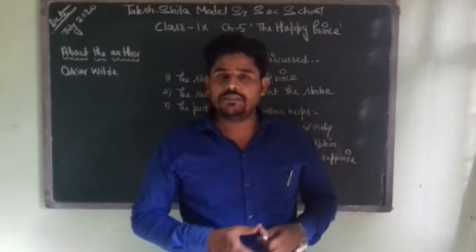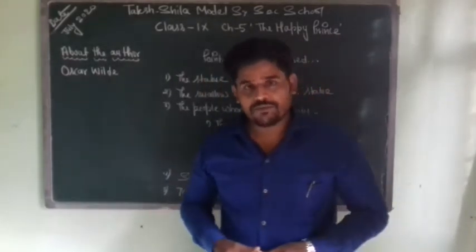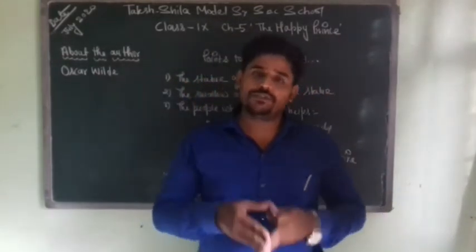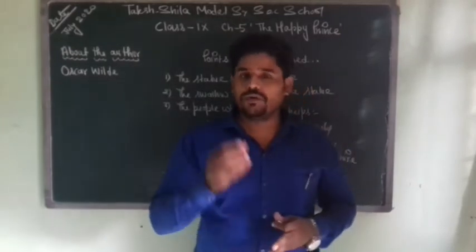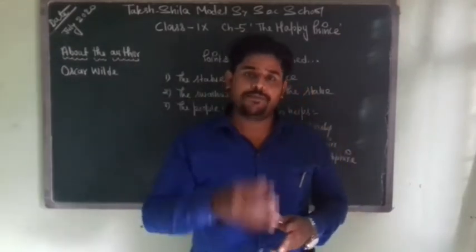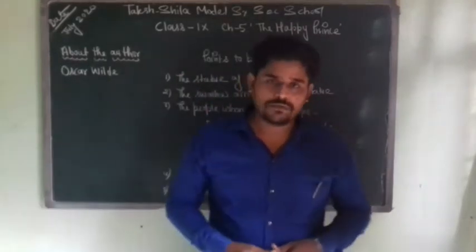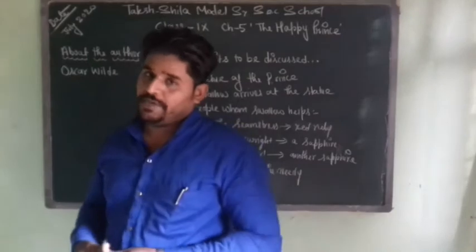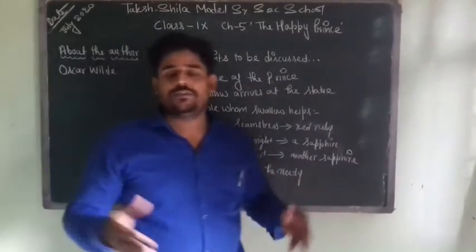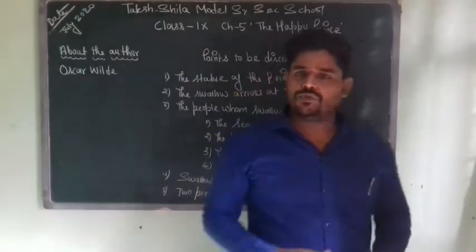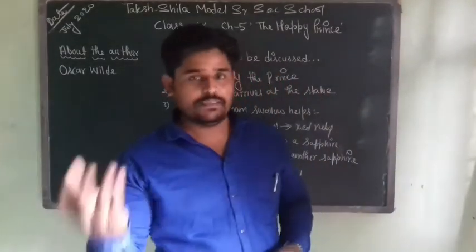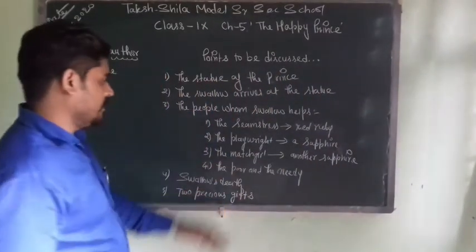So what happens? The statue of the Happy Prince requests the swallow to take out one sapphire from one of his eyes, and give it to the playwright so that he can complete his play for the director of the theatre. The swallow does the same thing, and then the Happy Prince sees what?